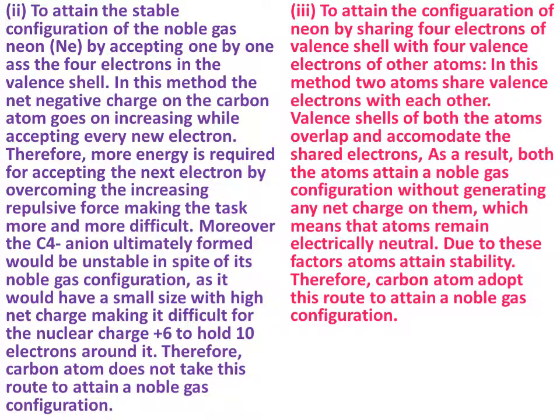Then the next route: attain the configuration of neon by sharing the 4 electrons of the valence shell with 4 valence electrons of other atoms. In this method, 2 atoms share valence electrons with each other. Valence shells of both the atoms overlap and accommodate the shared electrons. As a result, both the atoms attain a noble gas configuration without generating any net charge on them, which means that the atoms remain electrically neutral. Due to these factors, atoms attain stability. Therefore, the carbon atom adopts this route to attain a noble gas configuration.